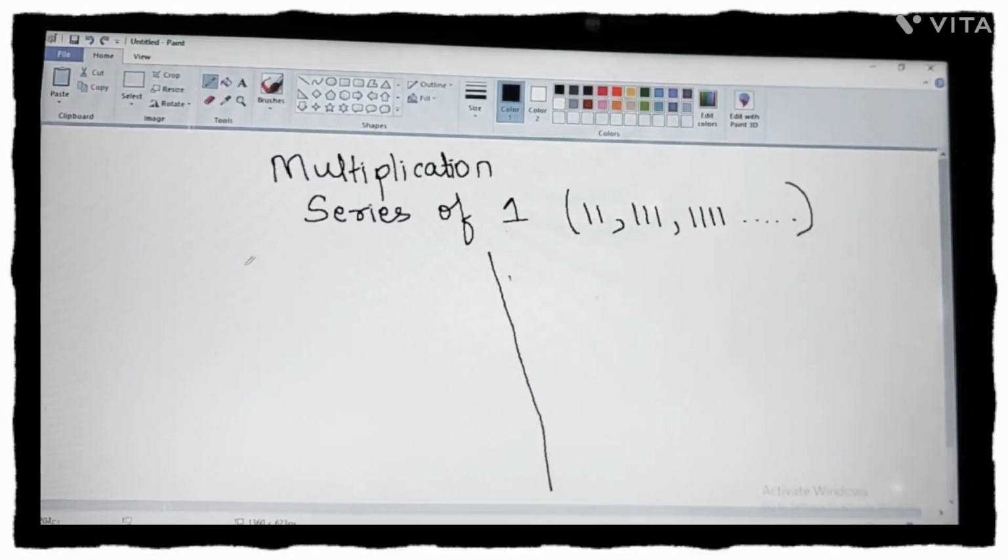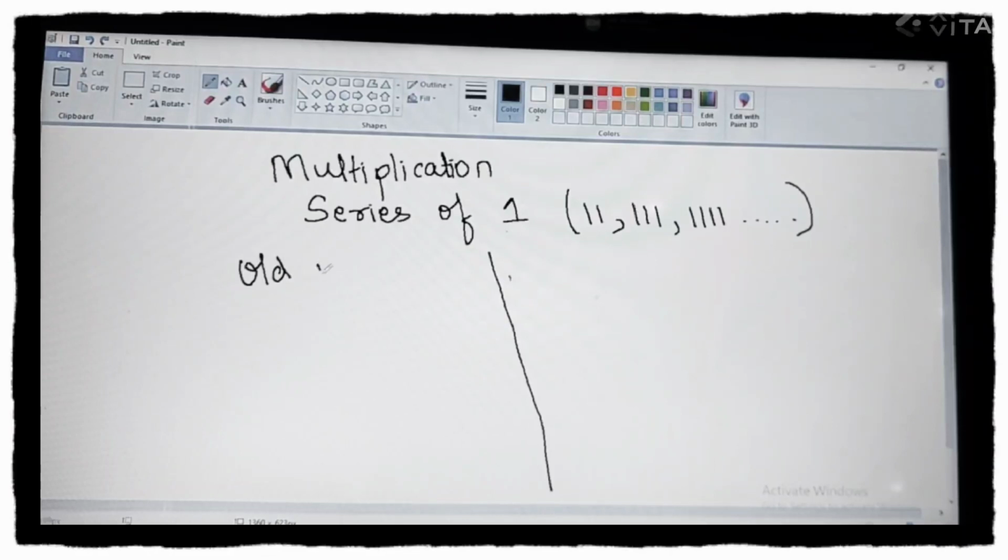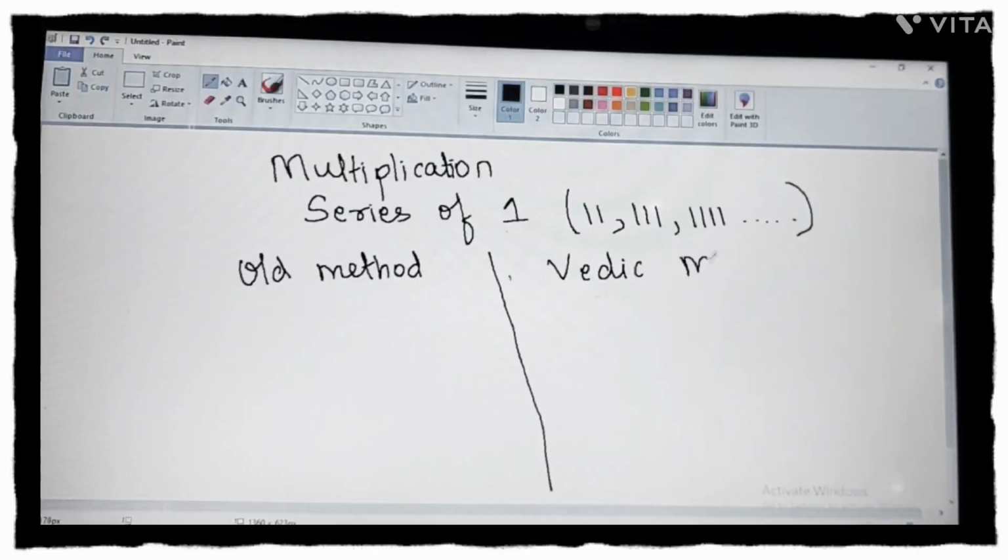First method is your old method, the method which you learn in your school. And the next method which I will show is the Vedic maths method.